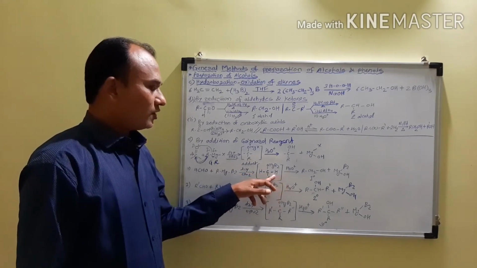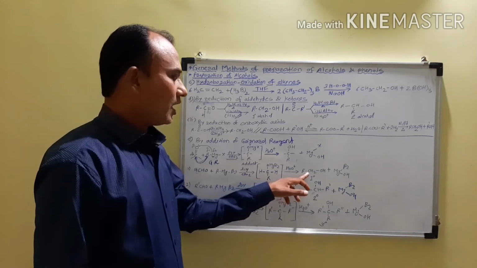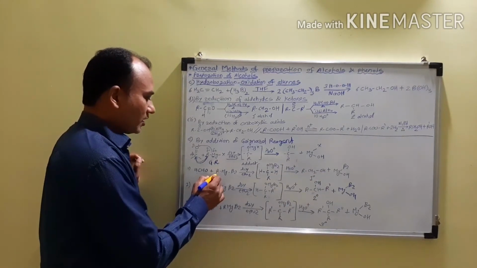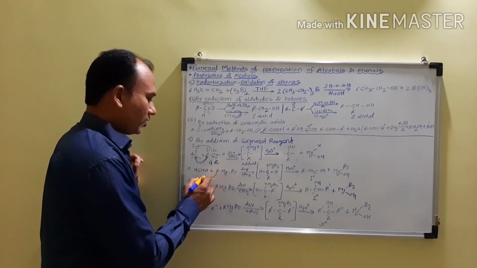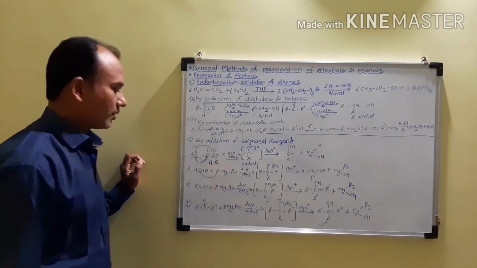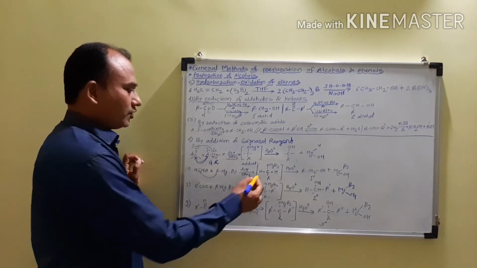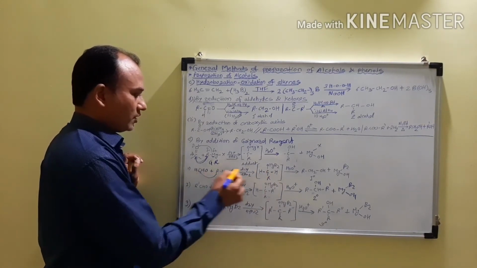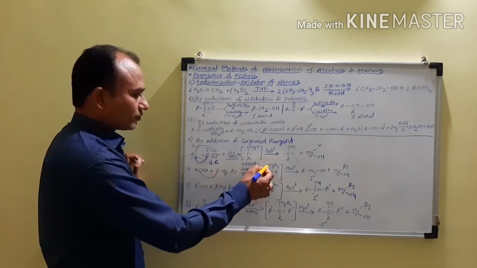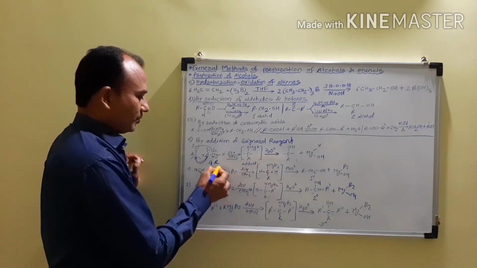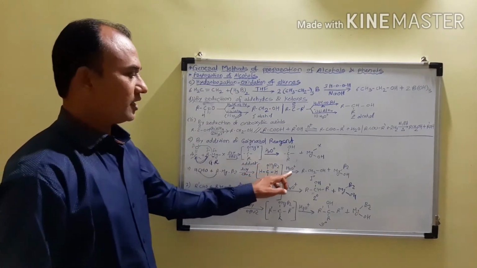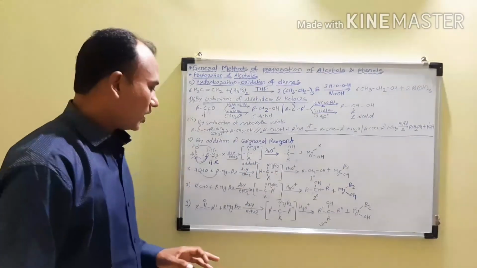After hydrolysis of this adduct, we get RCH2OH, because the carbon of the alkyl group gets attached to this carbon atom with these two hydrogen atoms, and the remaining species is attached to the oxygen to form this adduct, and after hydrolysis this adduct gives the primary alcohol.